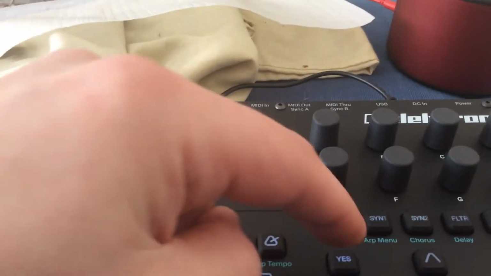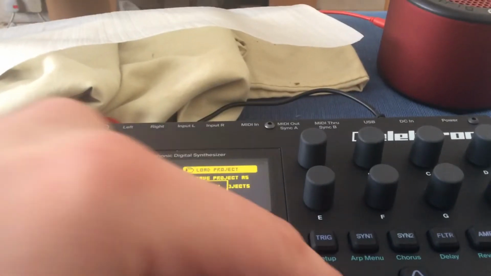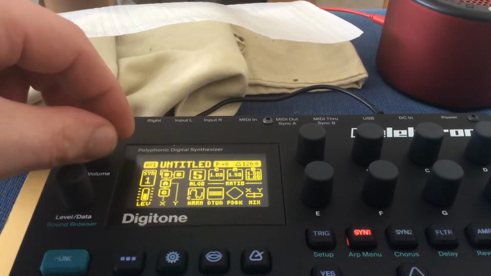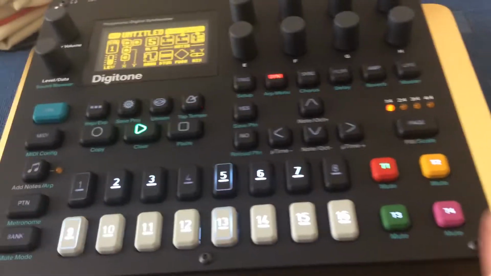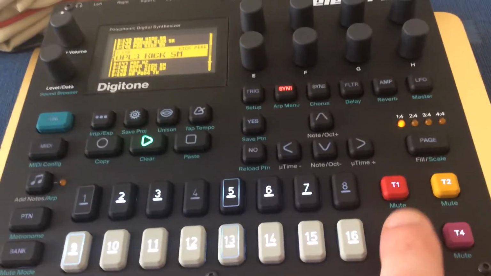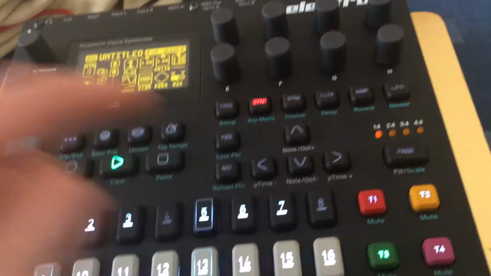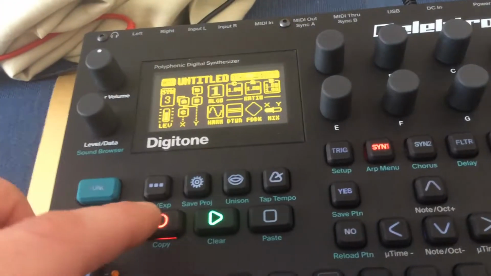I've got EDM here because of the presets. Obviously I want to just start fresh, so I do that. I've got a basic pattern going. All those sounds I took out of here by double tapping, and then you can just load it up by pressing yes, but there are no steps in here, but it's so easy to do.